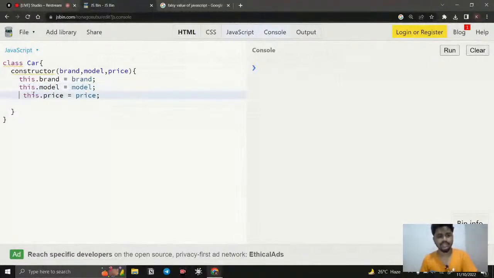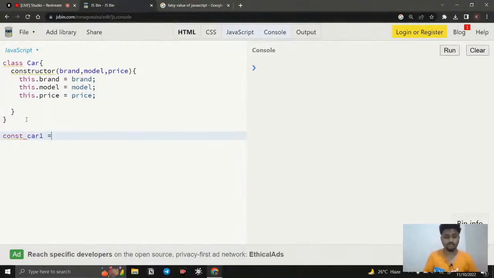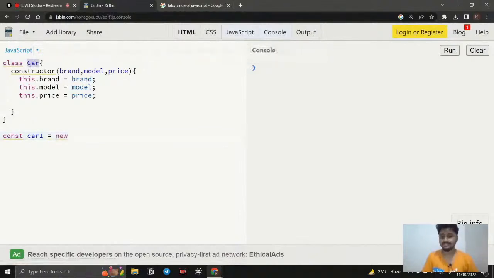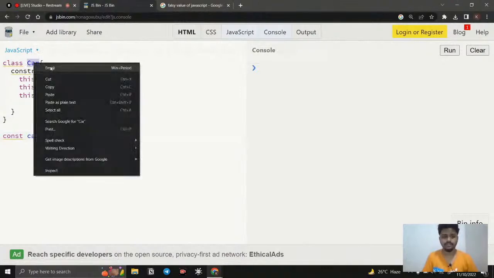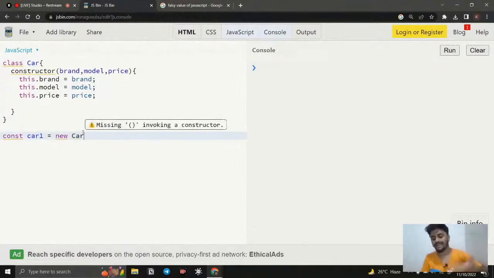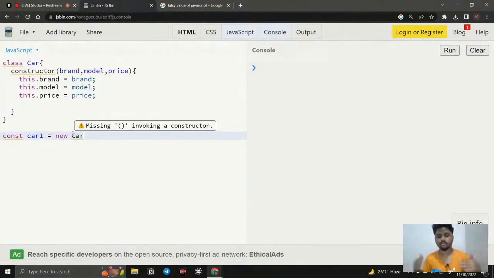So let us see how we can create an object by using this blueprint. We just want to tell what object it's going to create. I'm just going to say this is going to be car1. So what is car1? I need to use this blueprint. For that, you need to use the new keyword, and you need to call this one. You can notice that it is in capital letters, right? It is a great way to differentiate a normal function from a constructor function or classes, with a capital letter, because it is going to construct something. If you capitalize, it will be understood.